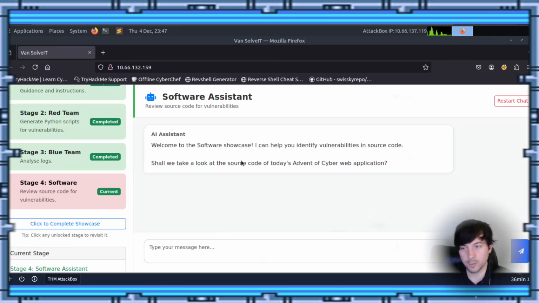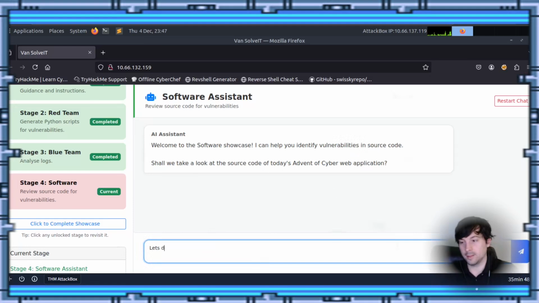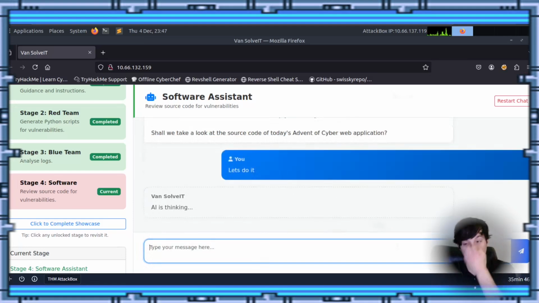AI assistant: welcome to the software showcase. I can help you identify vulnerabilities in source code. Shall we take a look at the source code of today's Advent of Cyber? Yeah, let's do it. Let's see if it knows what I'm saying. We'll find out. Anyway, so it's thinking again.